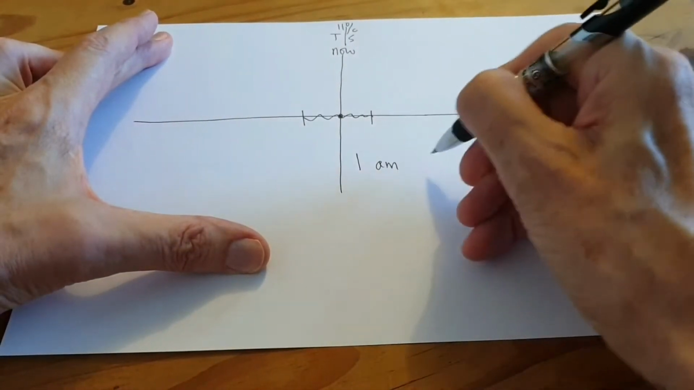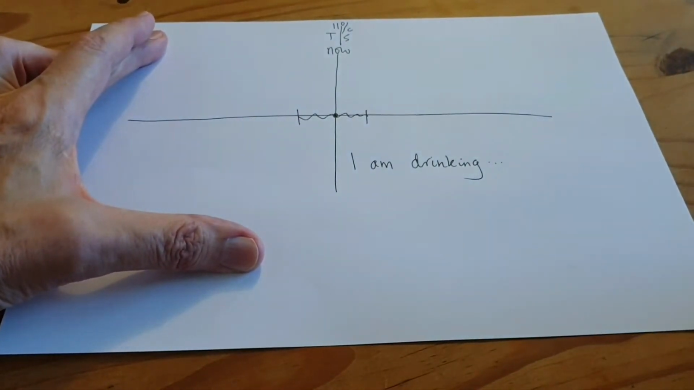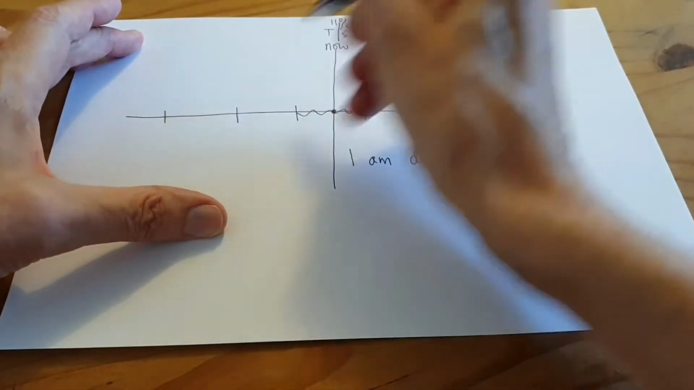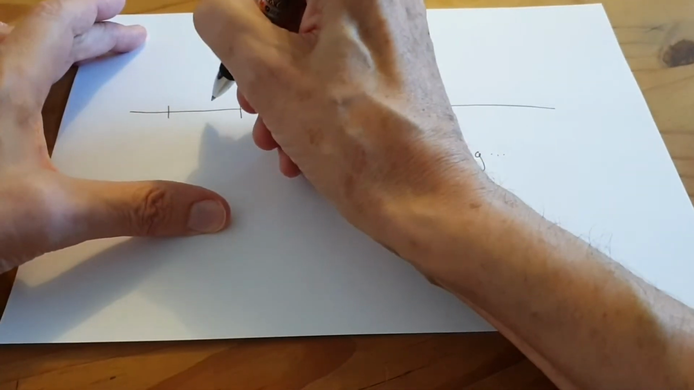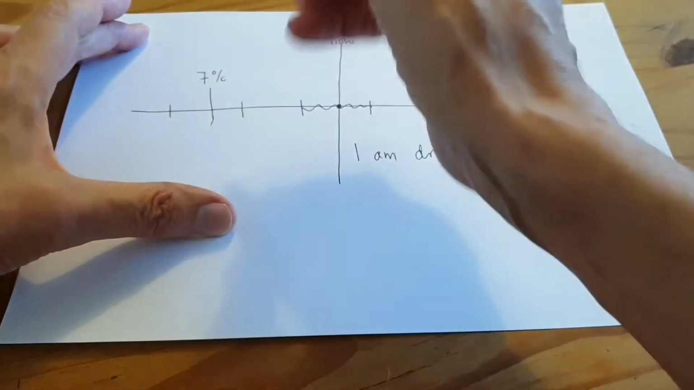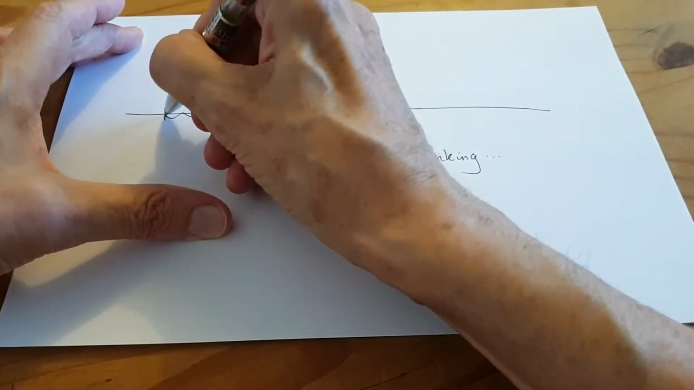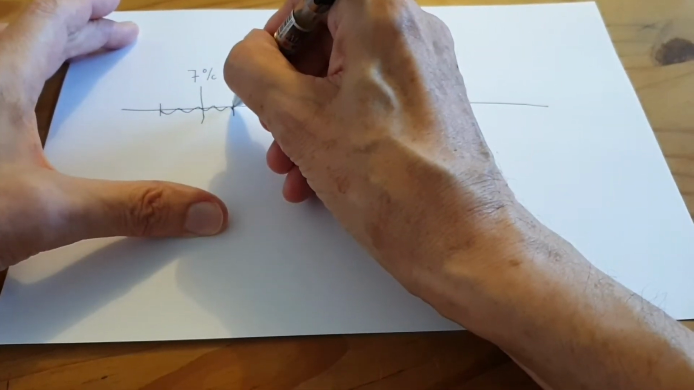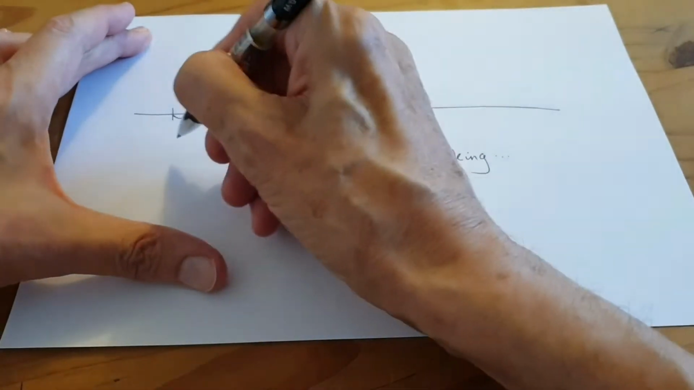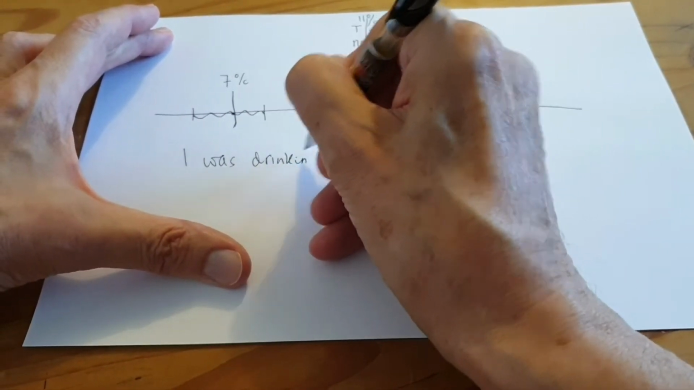I am drinking my tea. The same idea in the past. Let's think. Now it's 11 o'clock. Let's have a look at this morning at 7 o'clock. 7 o'clock in the morning, I was drinking my tea. I started before 7, I finished after 7. At 7 o'clock, it's in the middle of the action. I was drinking my tea. Past continuous.